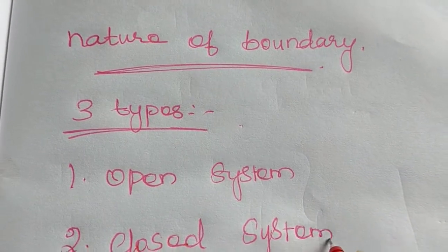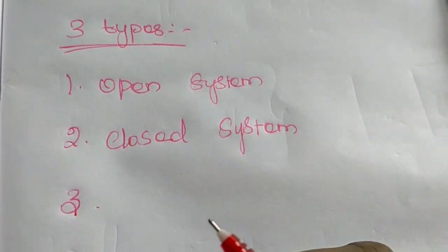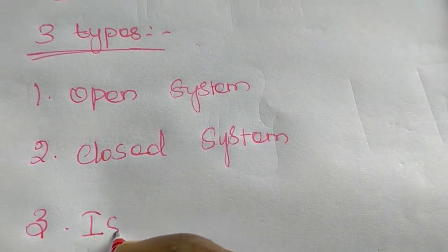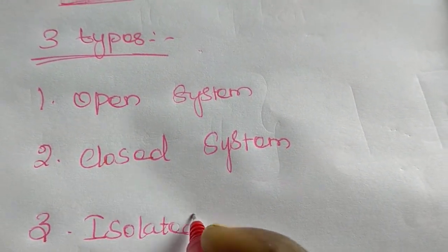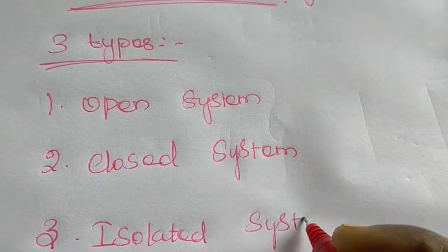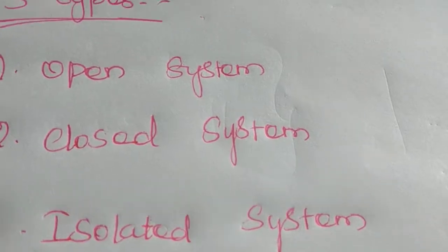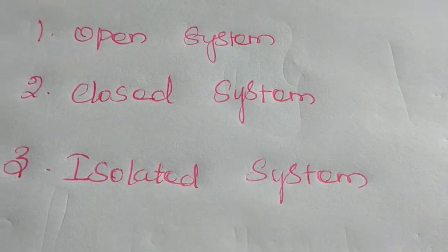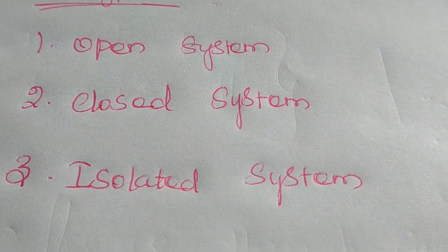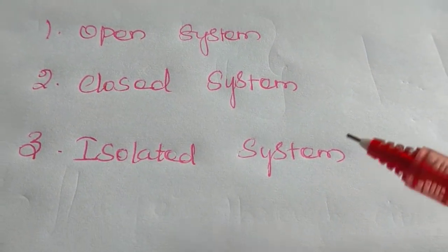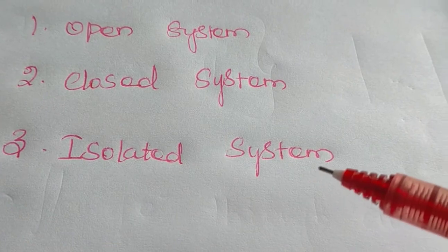And third type is isolated system. So the classification of system depending upon the nature of boundary divides into three types: open, closed and isolated system.